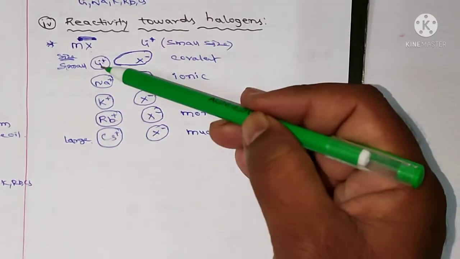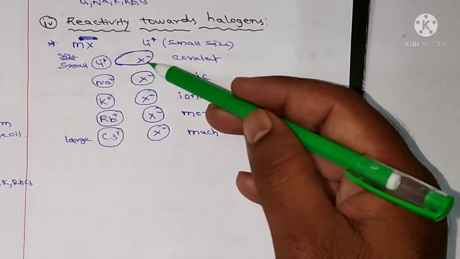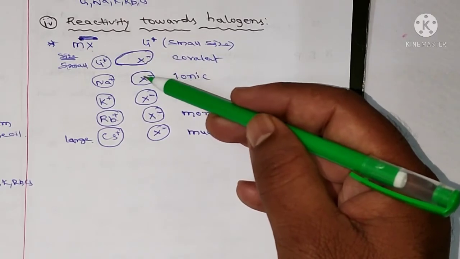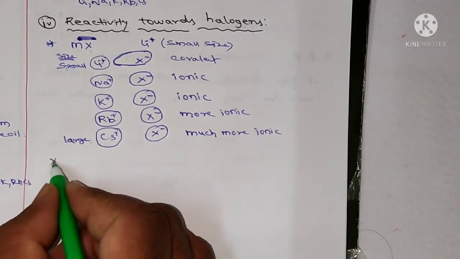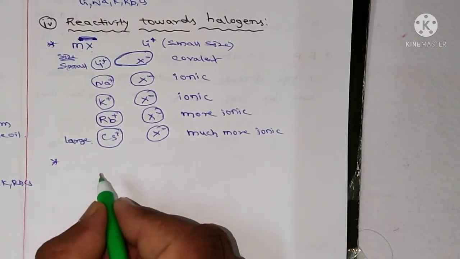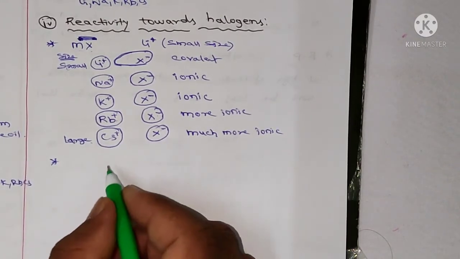increases. If the size increases, the distortion of the electron cloud on the anion decreases. So the polarization capability increases with decrease in cation size.